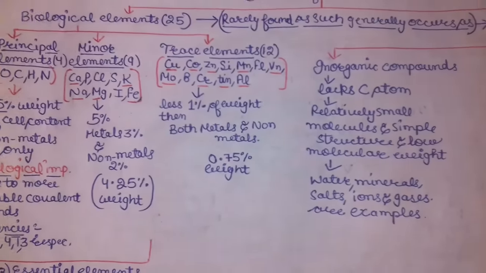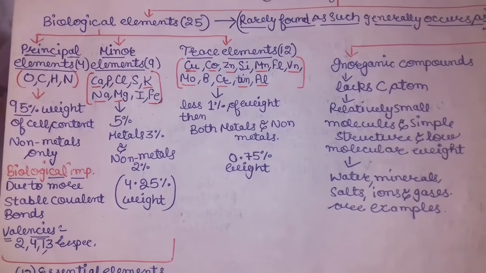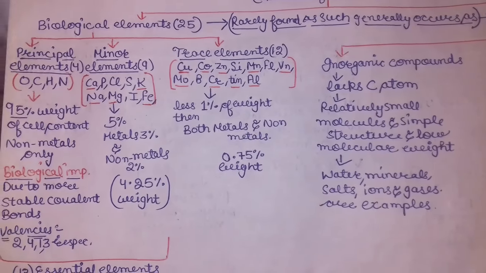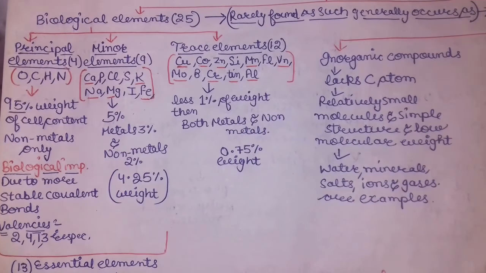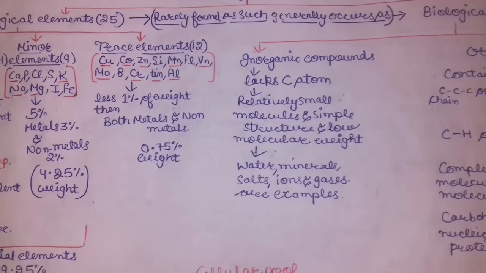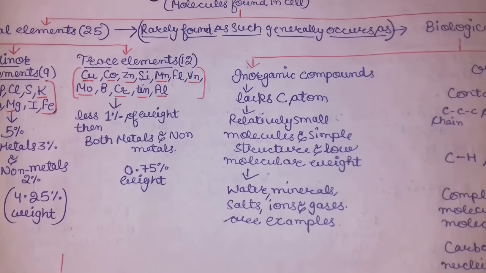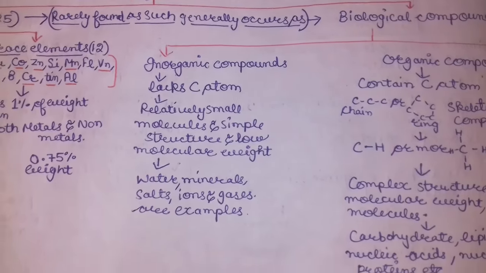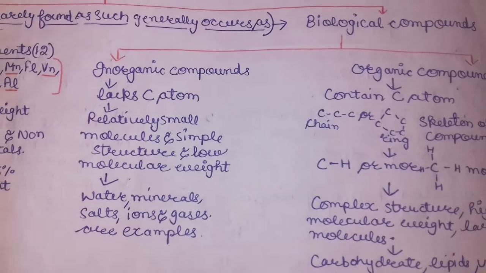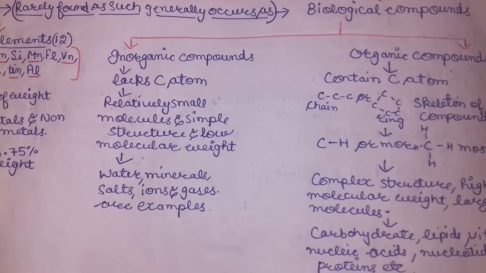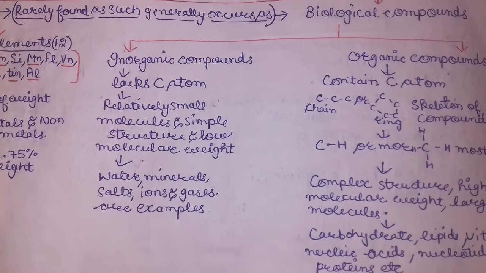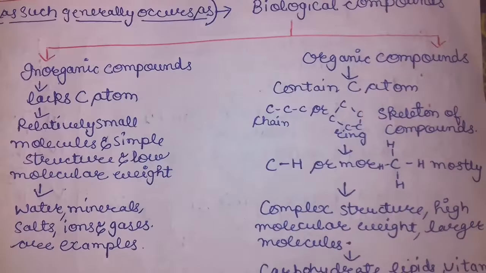Now, I told you before this that the biological elements, CHO and whatever, these 25 elements are rarely found in a single form, so these generally occur in compounds. So these are known as biological compounds when they occur in groups. They can also be divided into inorganic and organic.